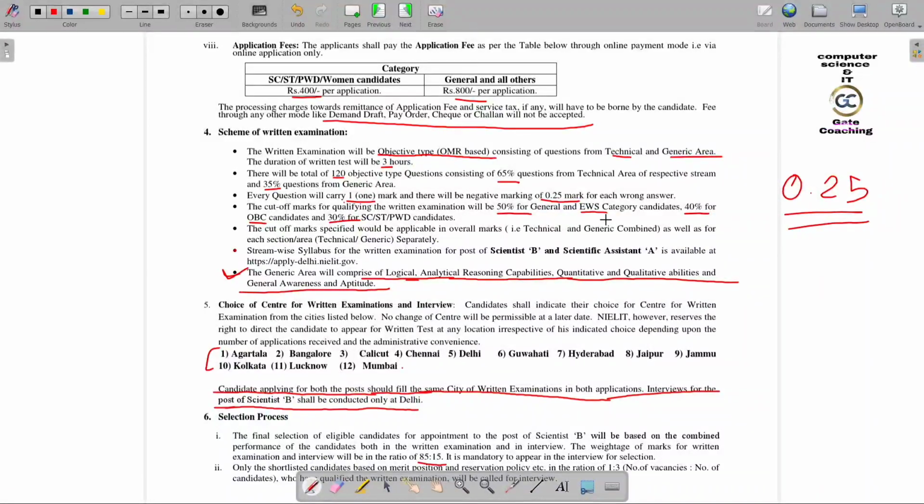And the cutoff for the written exam will be 50% for general and EWS category candidates, meaning the general category should get 50%, 40% for OBC candidates, and 30% for SC, ST and PwD candidates. Okay,